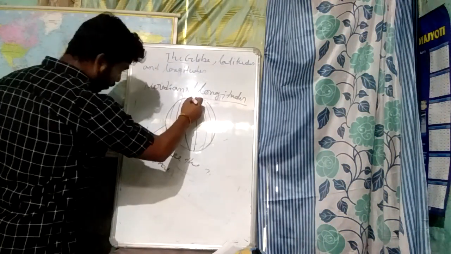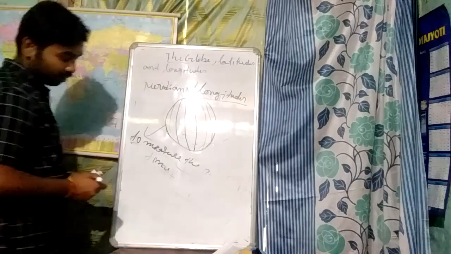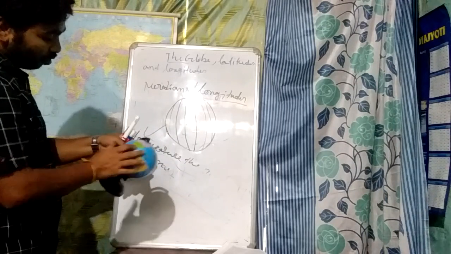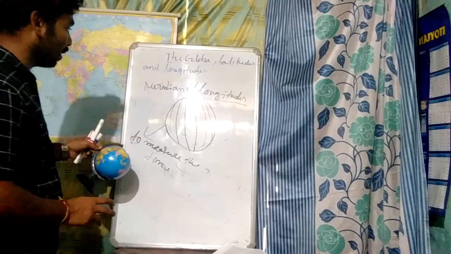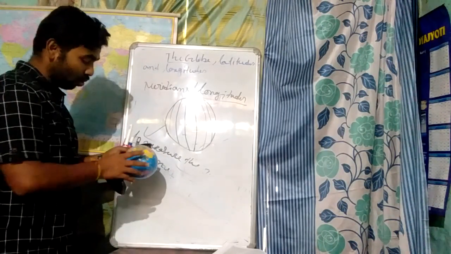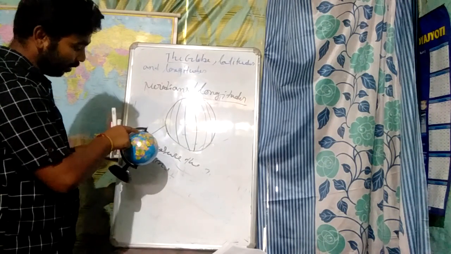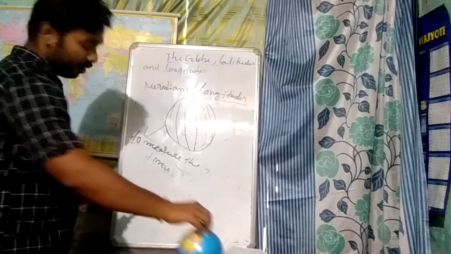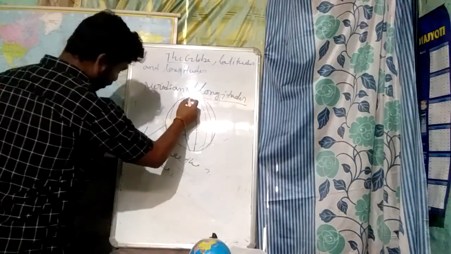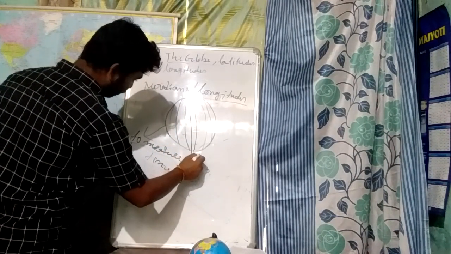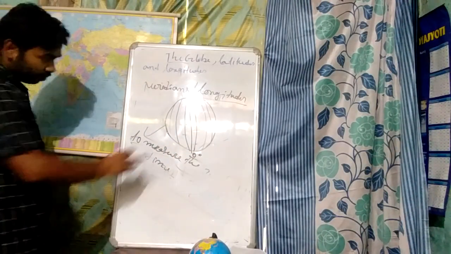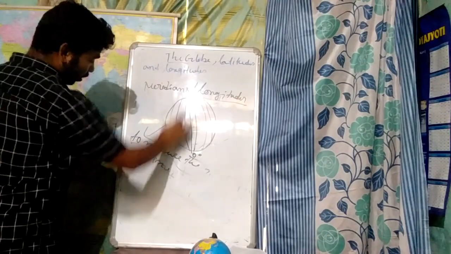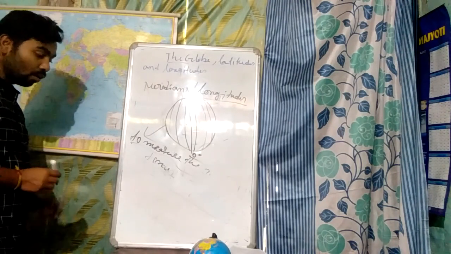This is the globe. One line is known as the prime meridian. It is located in London, and this is known as the 0 degree meridian. According to this meridian, this longitude, times are measured all over the world.